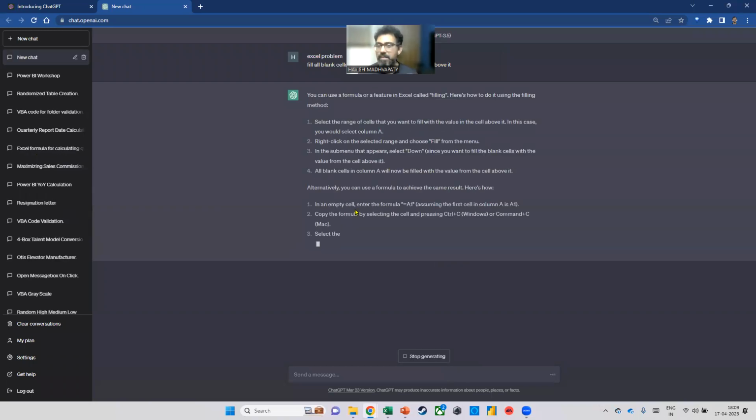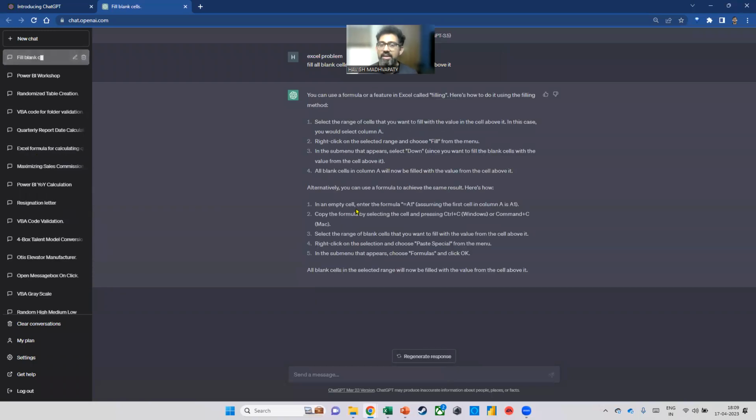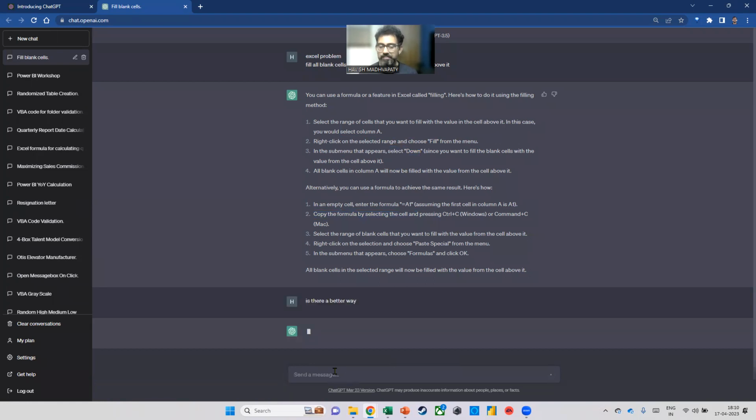Now it gives me step-by-step instructions. It says you can select the range of cells, right-click on the selected range and choose fill from the menu, then in the submenu that appears, select down. But this is manual, and I'm really looking for a better approach. Look at the second one. It says, in an empty cell, enter the formula =A1, assuming the first cell is A1, and copy the formula. But this also doesn't help me. So I ask, is there a better way?